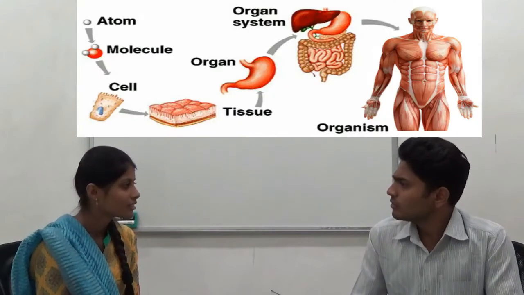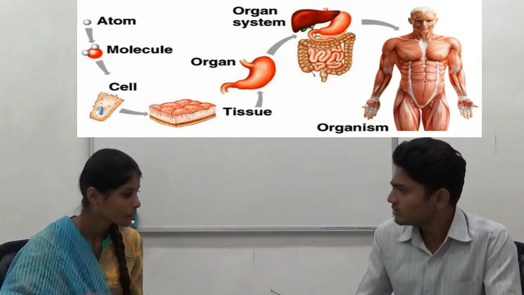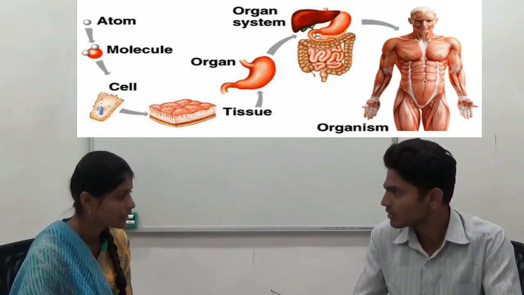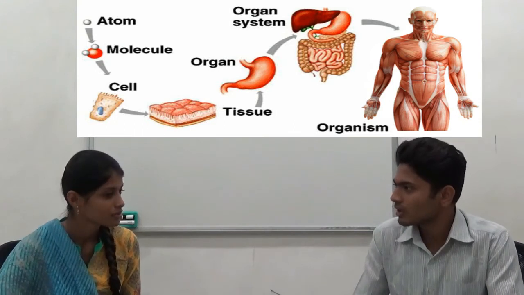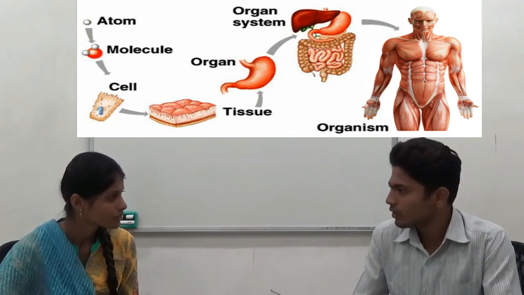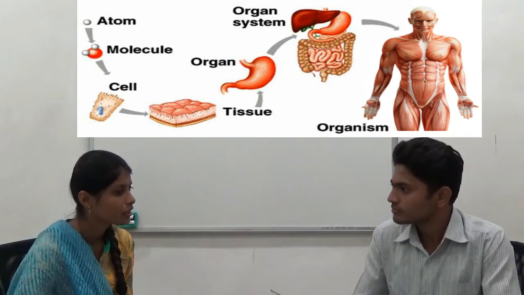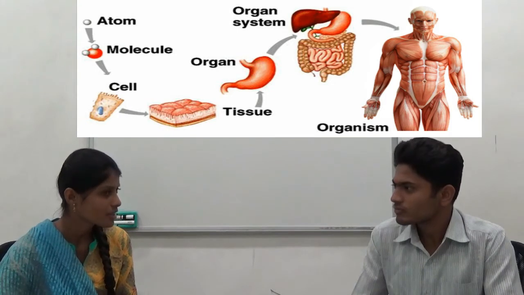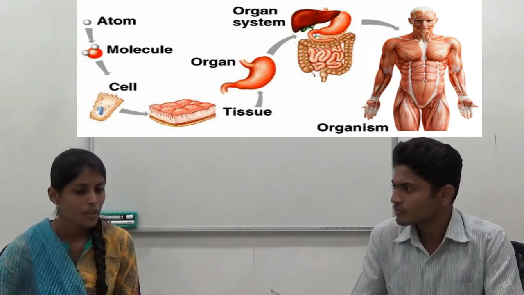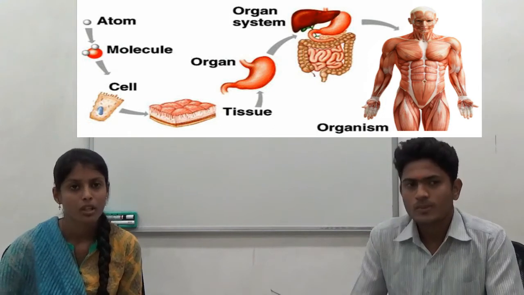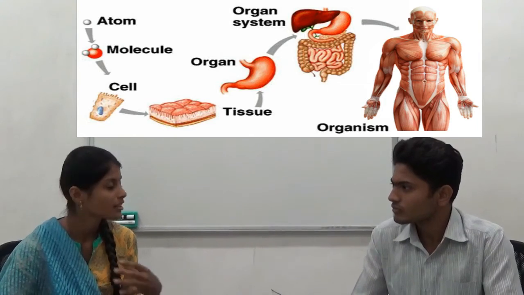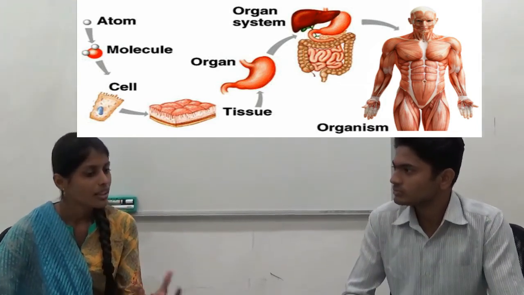Okay, so a group of cells will form a tissue. Yeah, exactly. And then a group of tissues will form an organ. Then a group of organs will combine to form an organ system. If the organs carry out the same function, by physical or chemical interaction, they can form an organ system. For example, the heart and blood vessels are organs that provide the same function, so they are called an organ system, like the circulatory system.